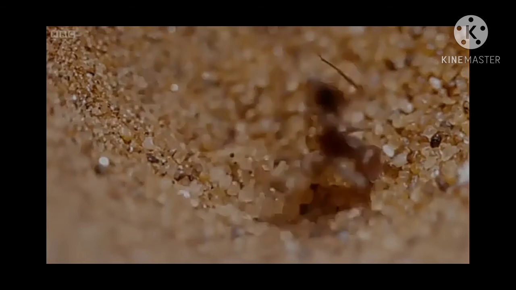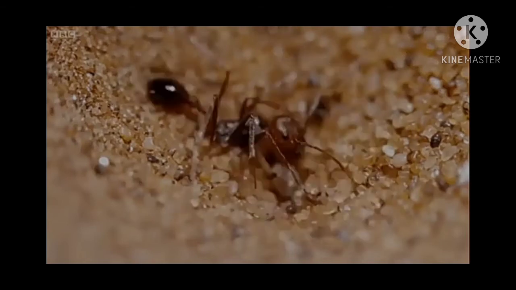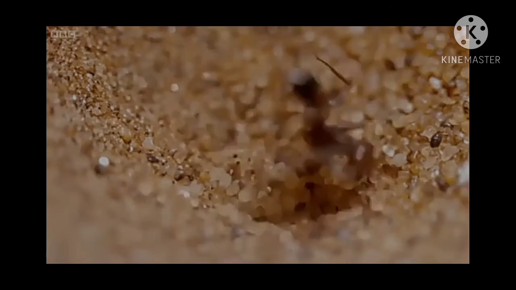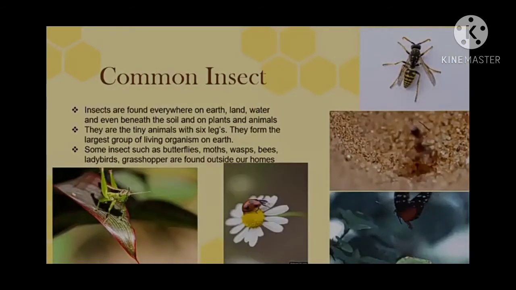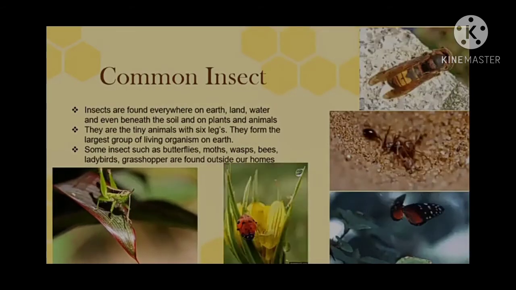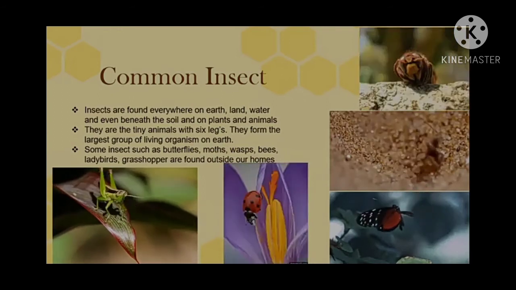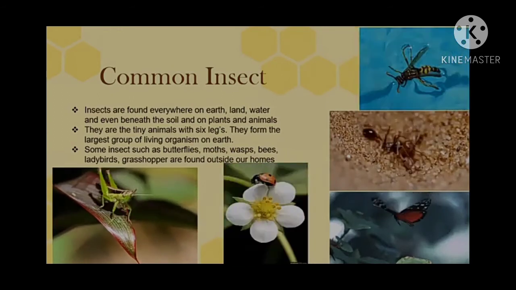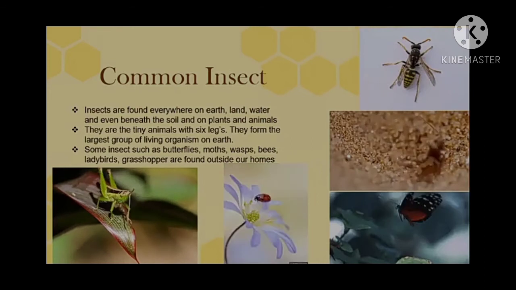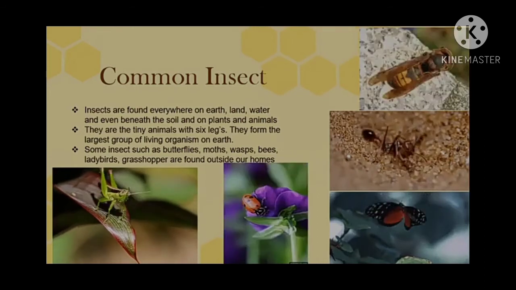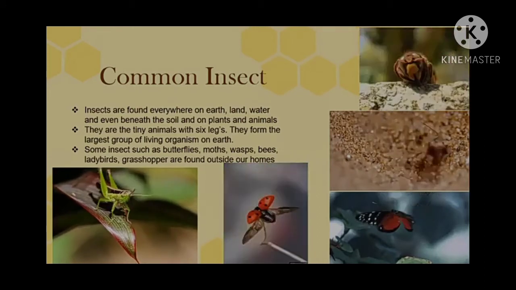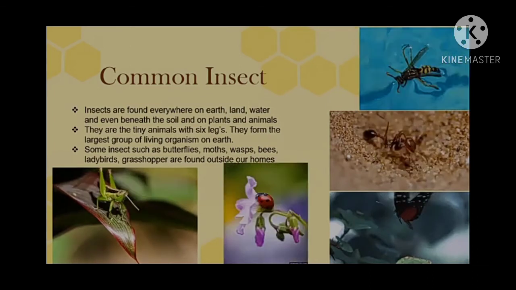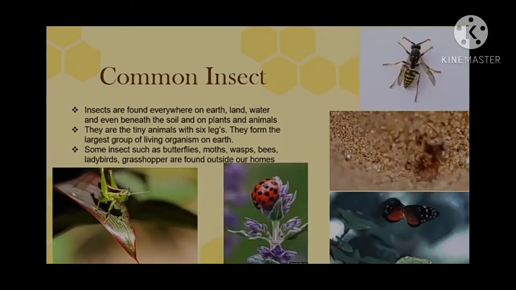They differ in size, shape, color, and other features. Insects do not have a skeleton inside; they have a hard outer covering called an exoskeleton. They are tiny animals with 6 legs, and they form the largest group of living organisms on the earth.